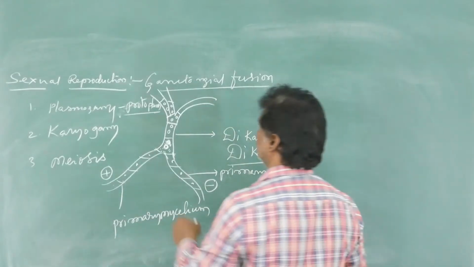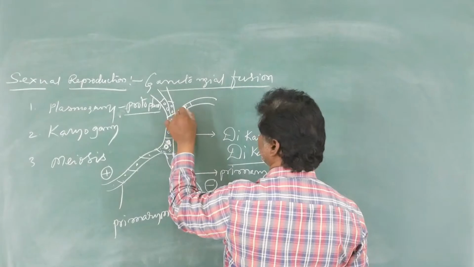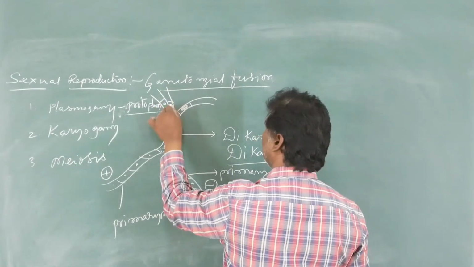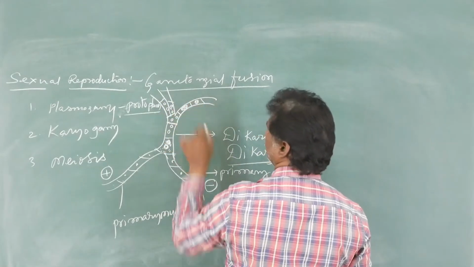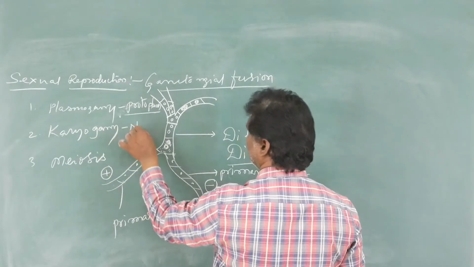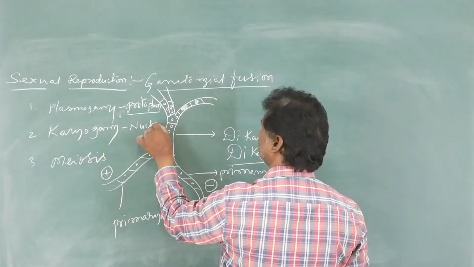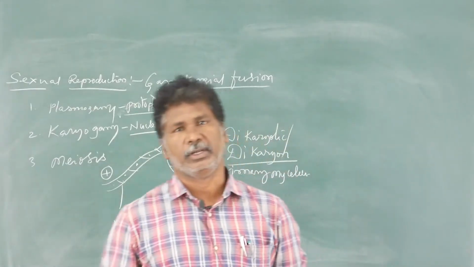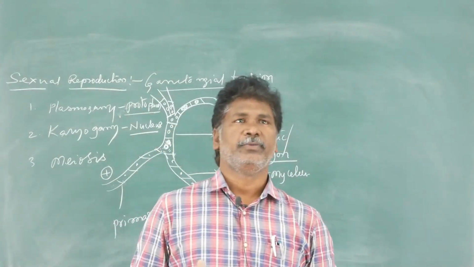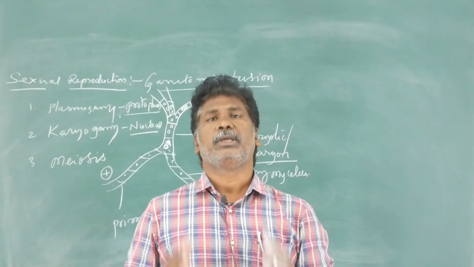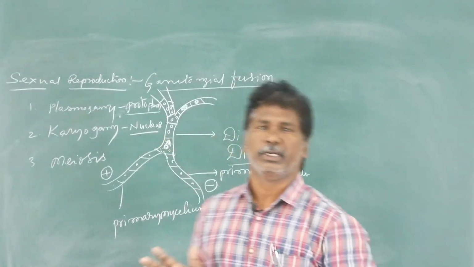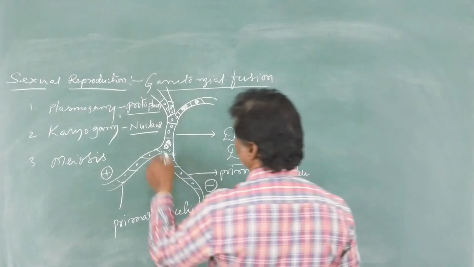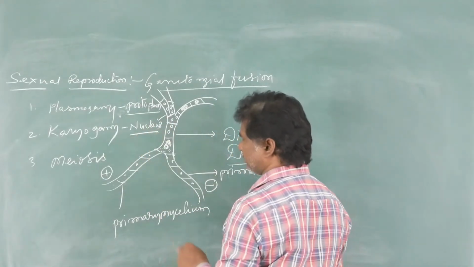Afterwards, those two nuclei are fused to form a diploid nucleus. That is called karyogamy, meaning fusion of nuclei.